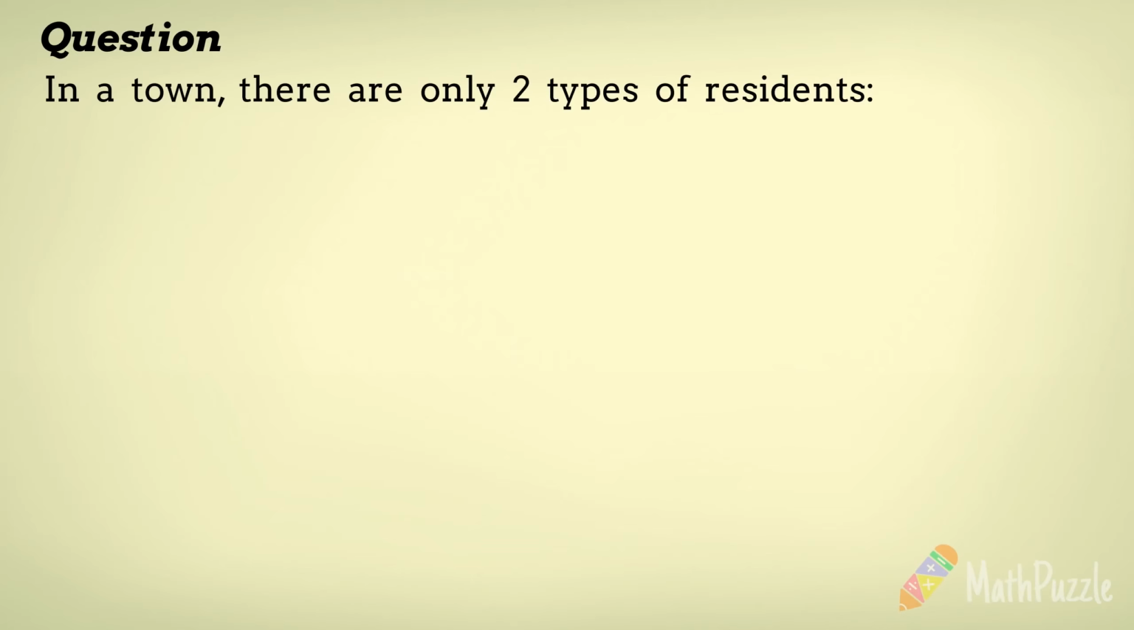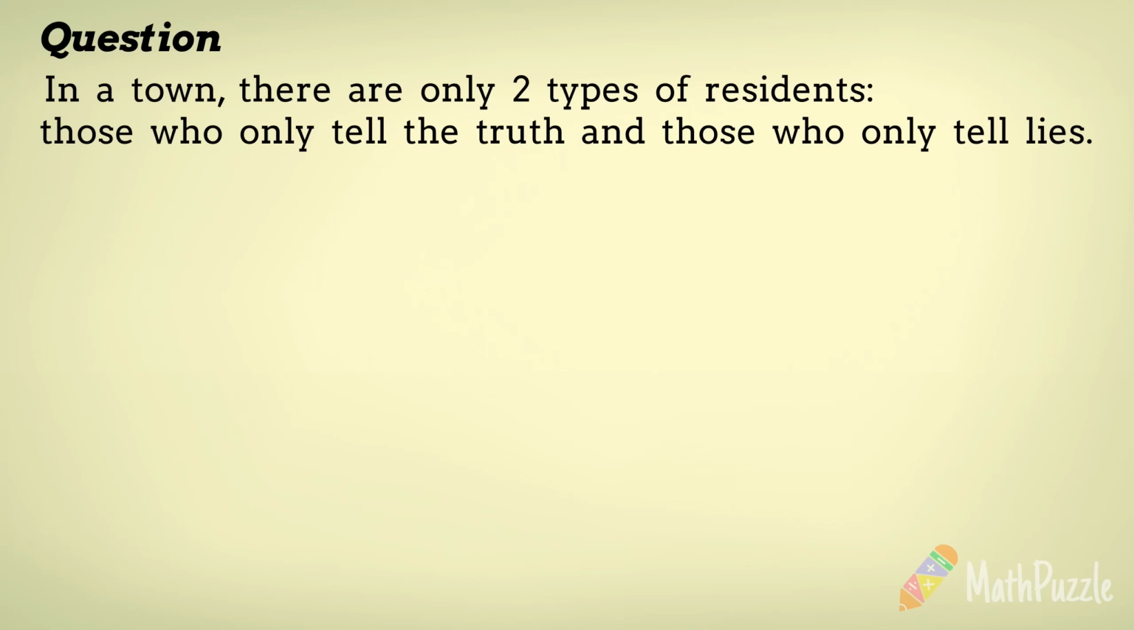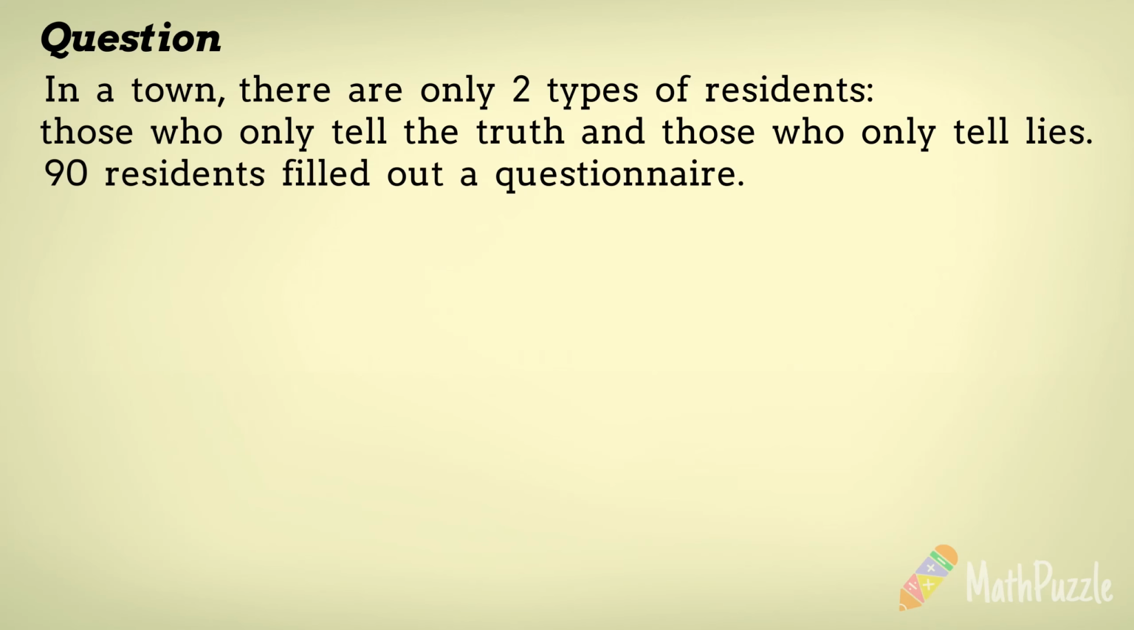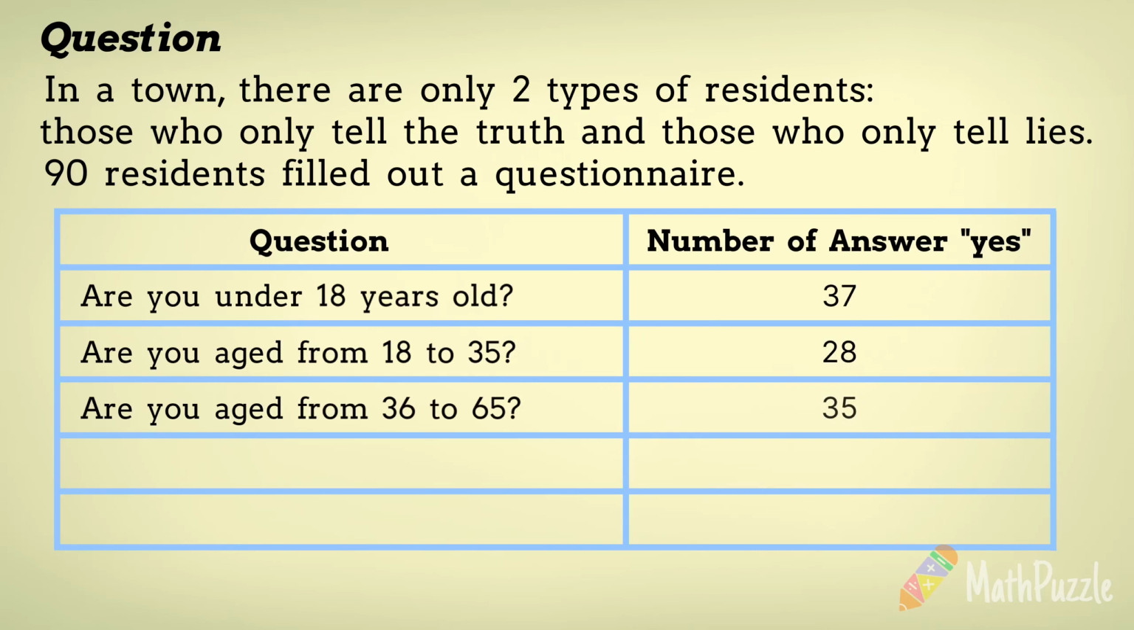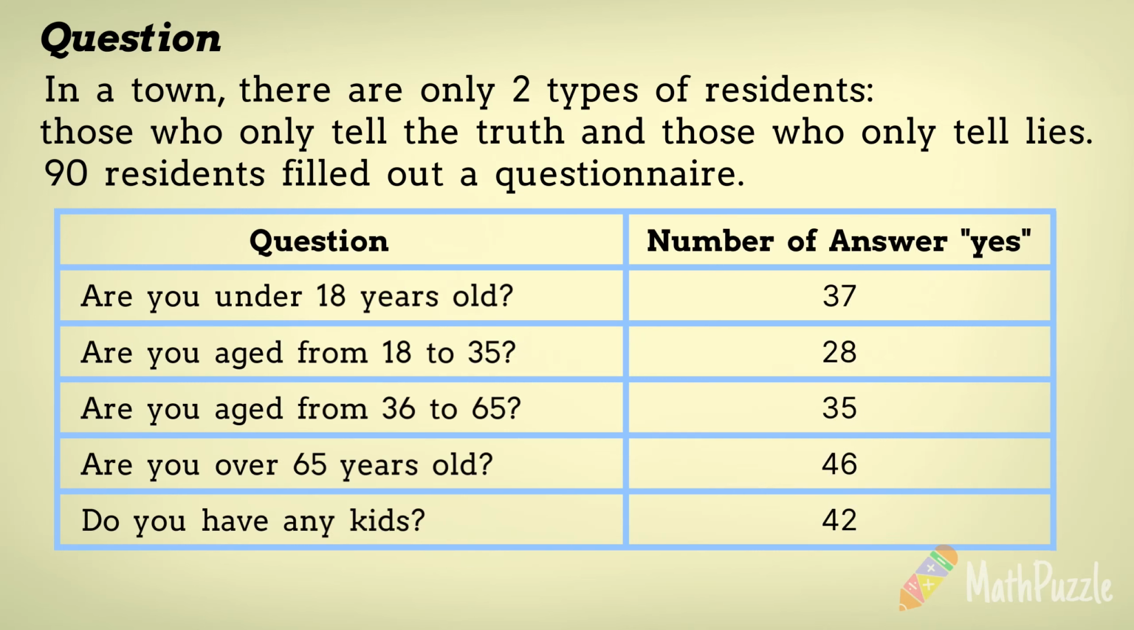Here is the question. In a town, there are only two types of residents: those who only tell the truth and those who only tell lies. 90 residents filled out a questionnaire. Below are the results of the questionnaire. How many of them always lie?